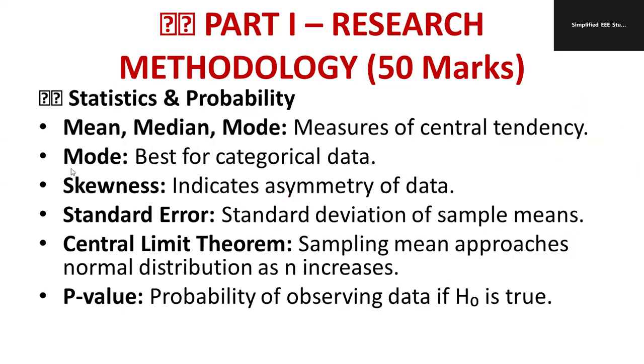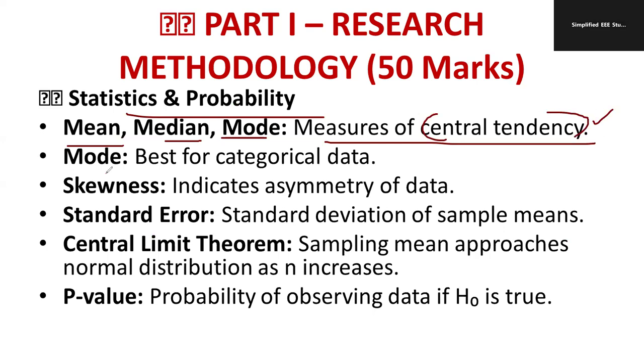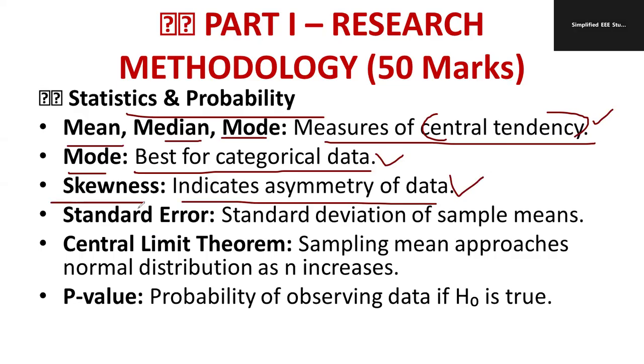We should know the basics of sampling related to statistics and probability. So you should know about the mean, median, mode. These are measures of central tendency. Basically, you should remember these are called central tendency. What is mode? Mode is best for categorical data, the best parameter to fit the data. That is called a mode. What is skewness? It indicates the asymmetry of the data. What do you mean by standard error? The standard deviation of the sample mean is known as standard error.